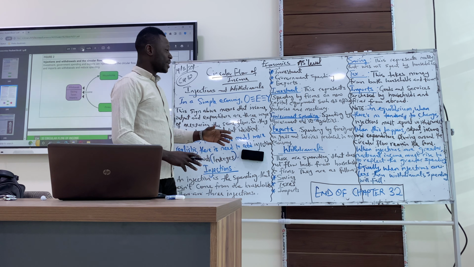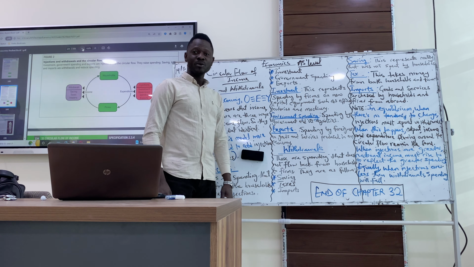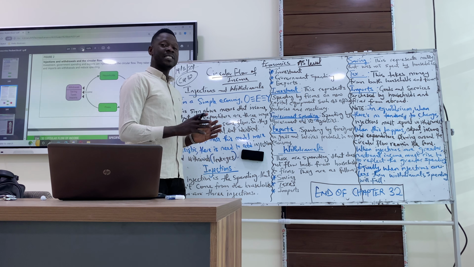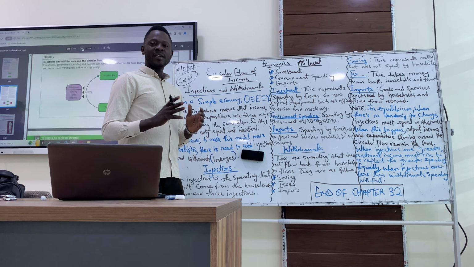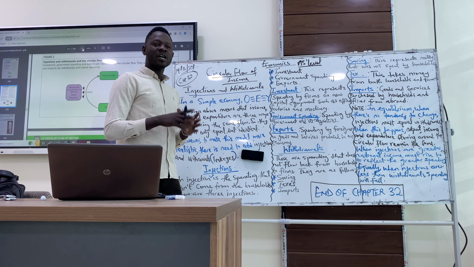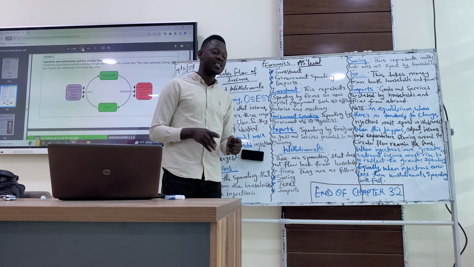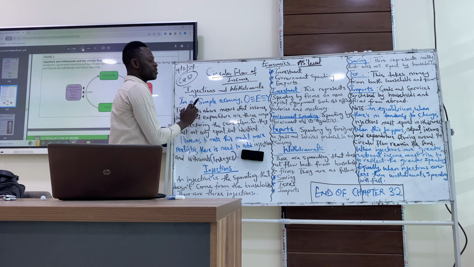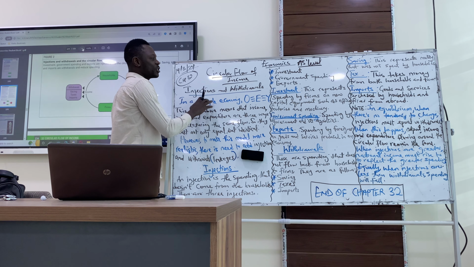Good day. So today we're going to conclude chapter 32 on circular flow of income. The last class was about the simple economy where income, expenditure and output must be equal and identical. So that brings us to this. For the circular flow of income, today we're going to talk about injections and withdrawals.